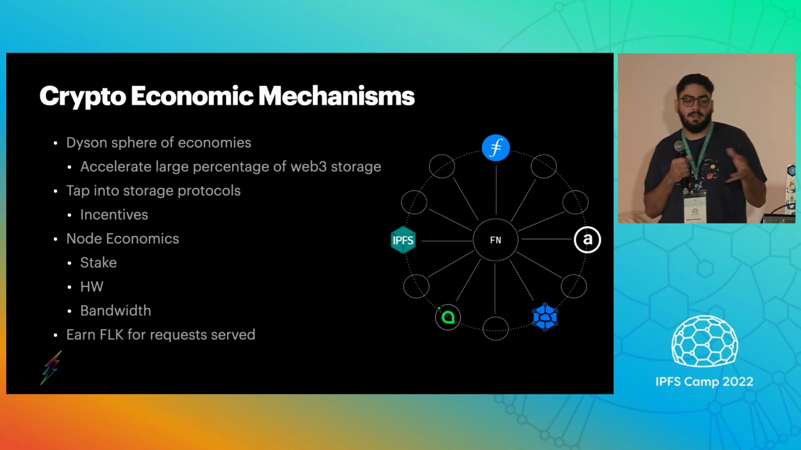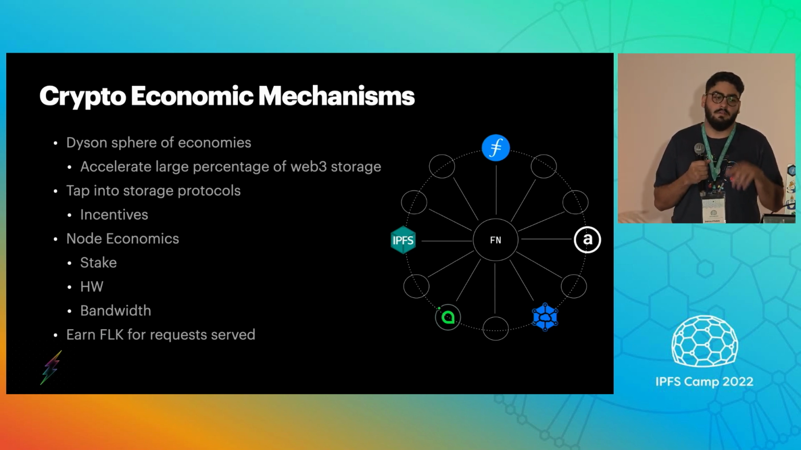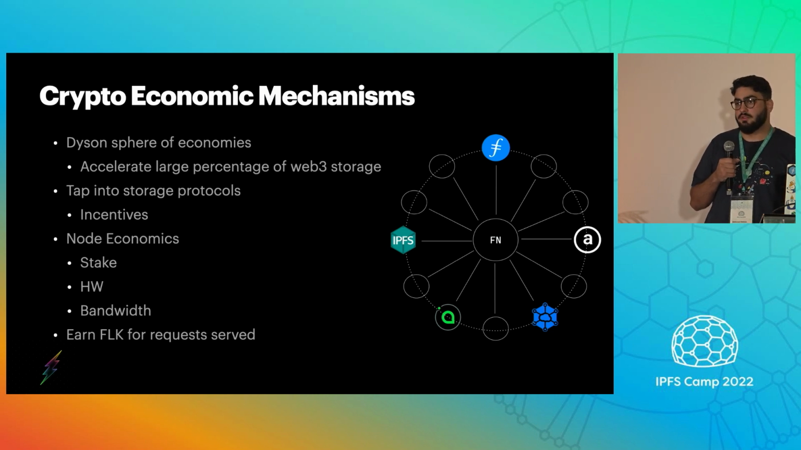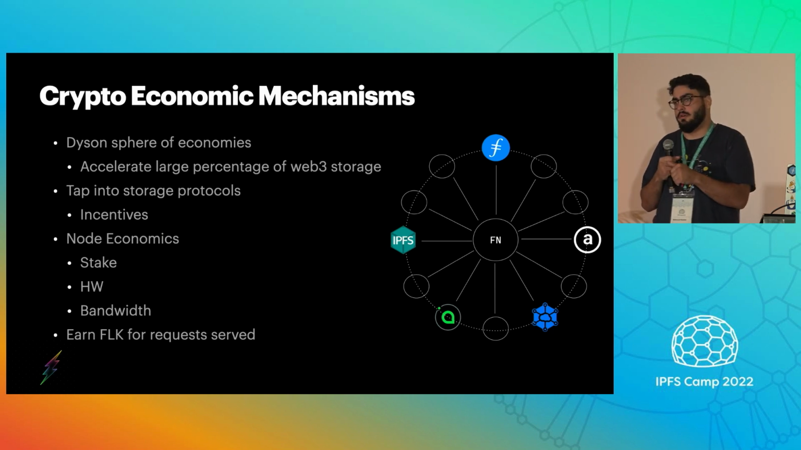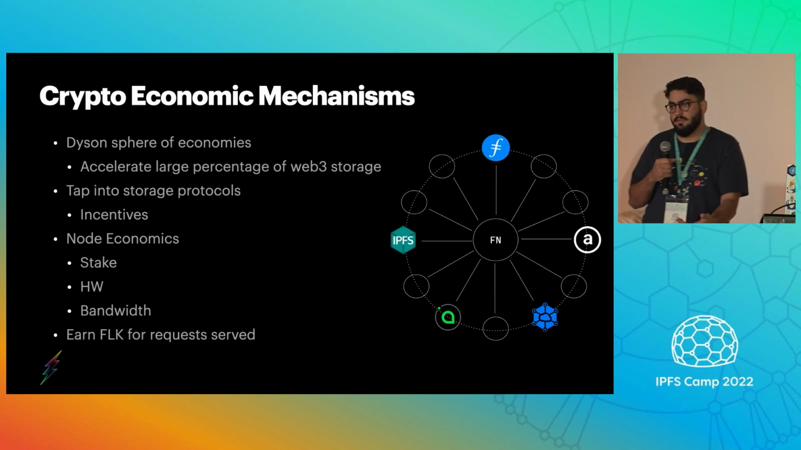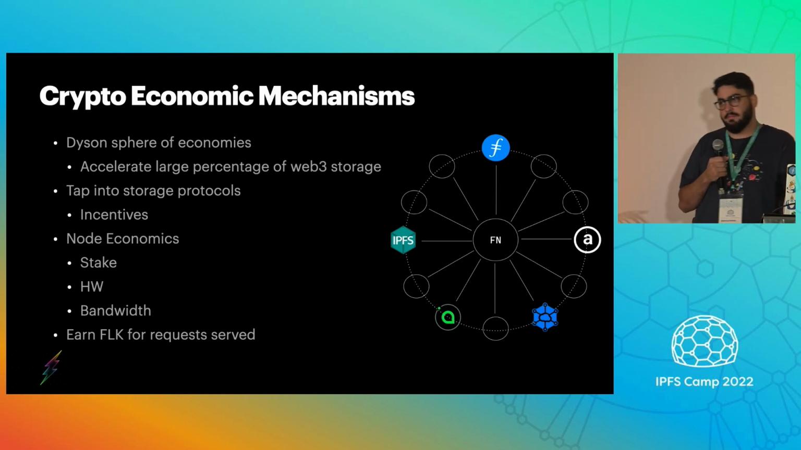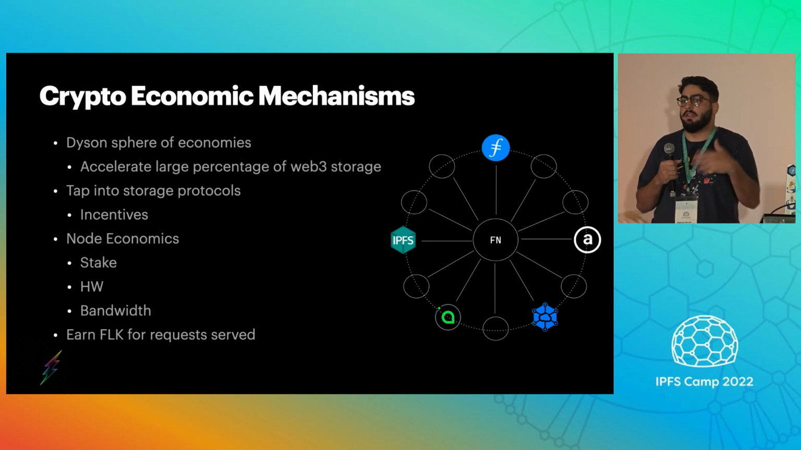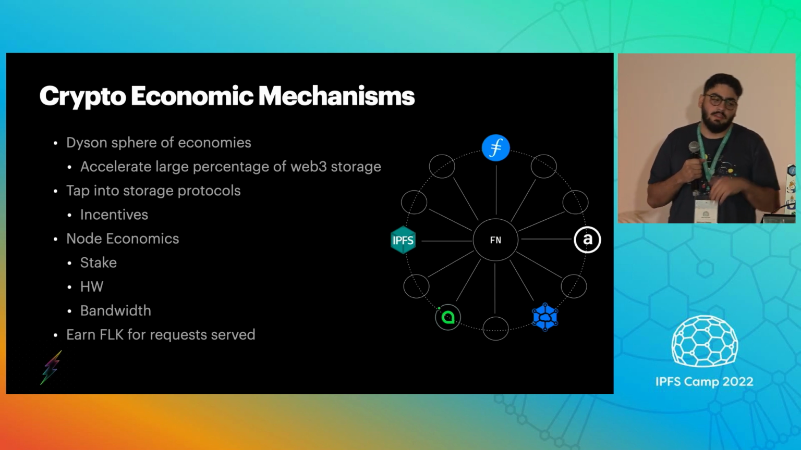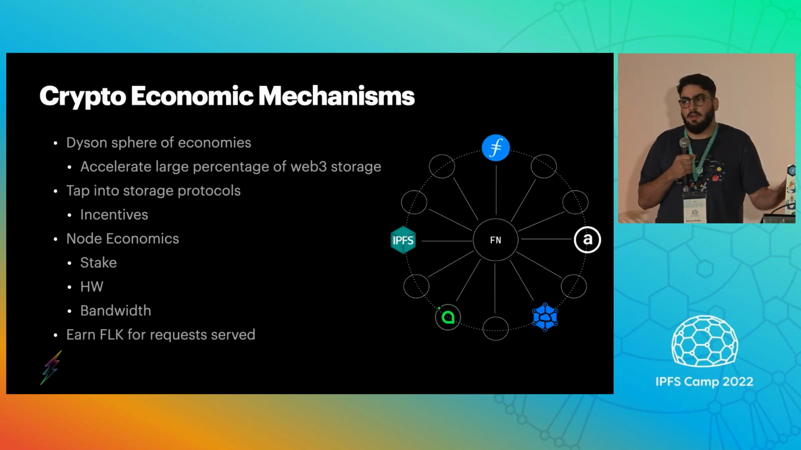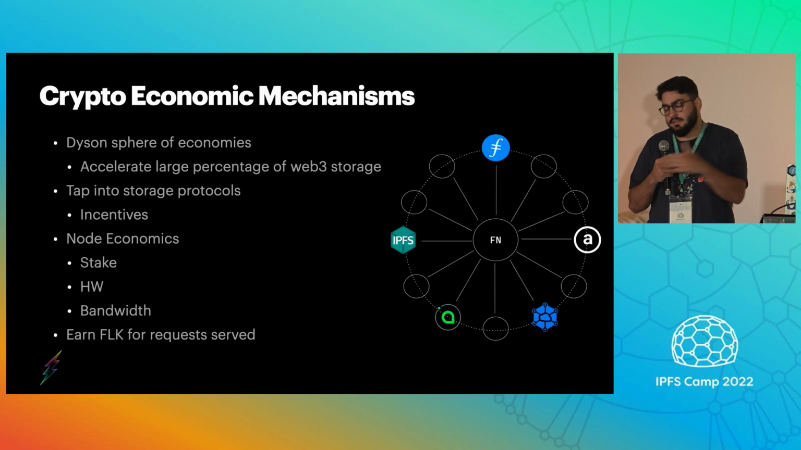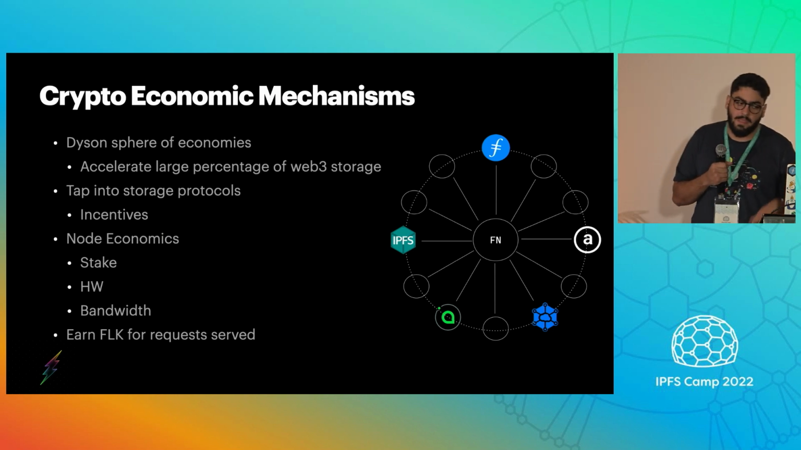So again, I'm going to get back to this diagram. I call it a Dyson sphere of economies, meaning we want to accelerate a large percentage of Web3 protocols, but we also want to combine the economics of these protocols and incentivize providers or cache providers from these protocols. So we want to tap into storage protocols, incentivize people, or create an incentive model around cache content. And then the base economic model of nodes would be how much bandwidth you're serving, your hardware costs, and obviously you need to stake money to participate on a network. And if you're not running in a data center, then you need to worry about your own electricity and stuff like that. And then you earn Fleek for requests served and bandwidth.